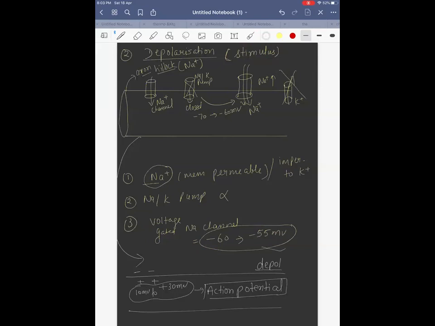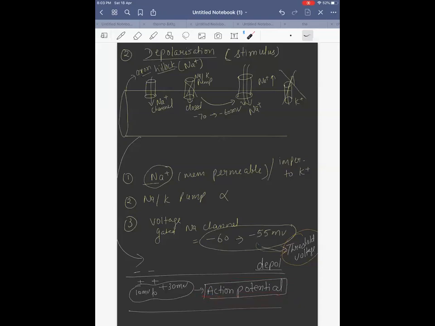This voltage can be called the threshold voltage, because until and unless you get this voltage, you are not going to get the impulse. You're not going to get depolarization. This is the minimum voltage required to open the voltage gated sodium channel. Only when it opens will the membrane get depolarized, and only then will you get action potential.